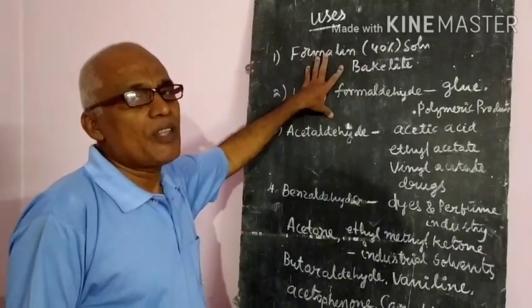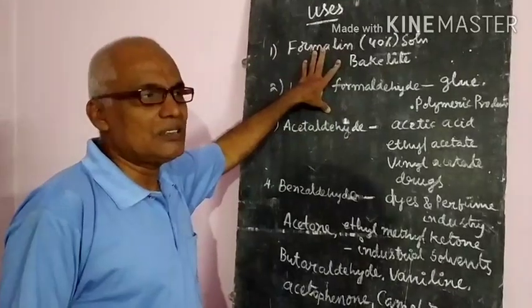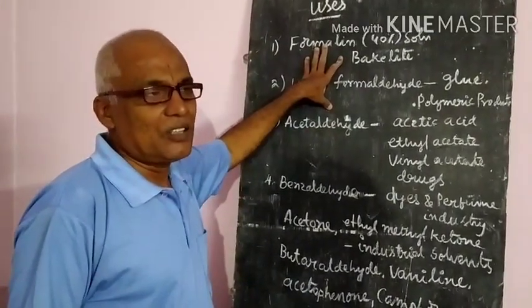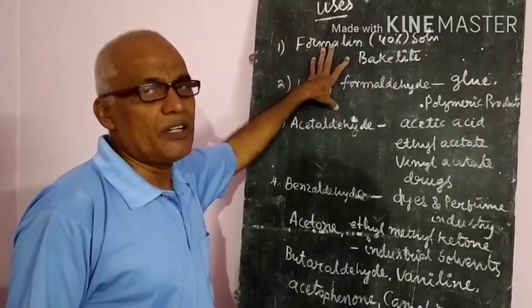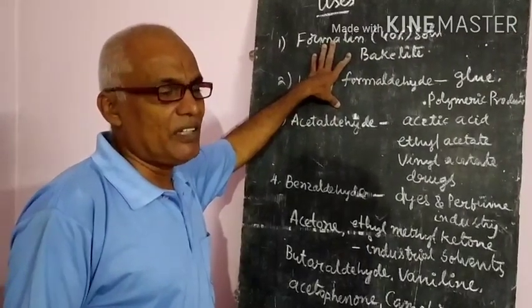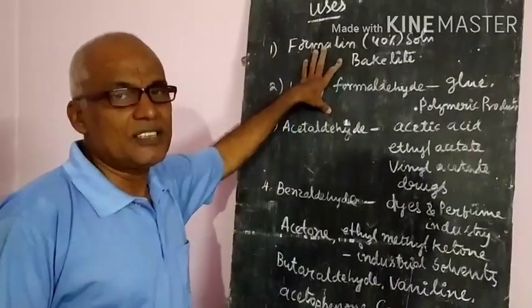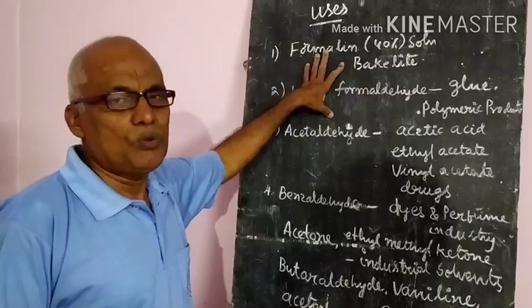So now aldehydes and ketones are completed. Only carboxylic acids remain: how they are prepared, how the nomenclature is given, and what the uses and reactions are. Those things we will discuss in the next two videos.